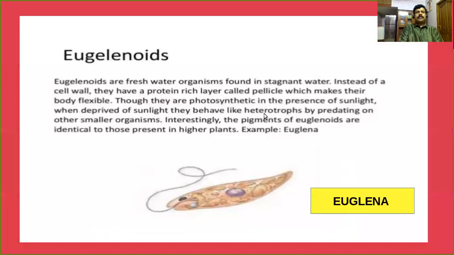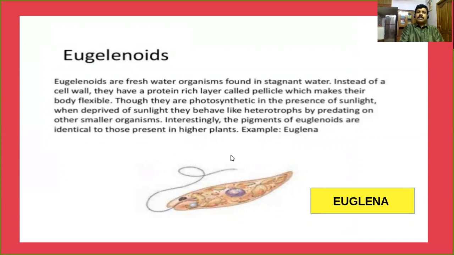The third category, euglenoids. Dear children, euglenoids are freshwater organisms found in stagnant water. Instead of a cell wall, they have a protein-rich layer called a pellicle, which makes their body flexible. They are photosynthetic in the presence of sunlight. When deprived of sunlight, they behave like heterotrophs by predating on other small organisms.